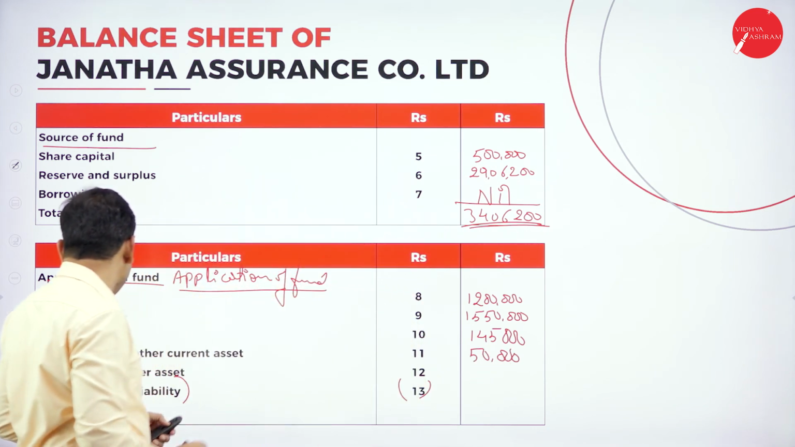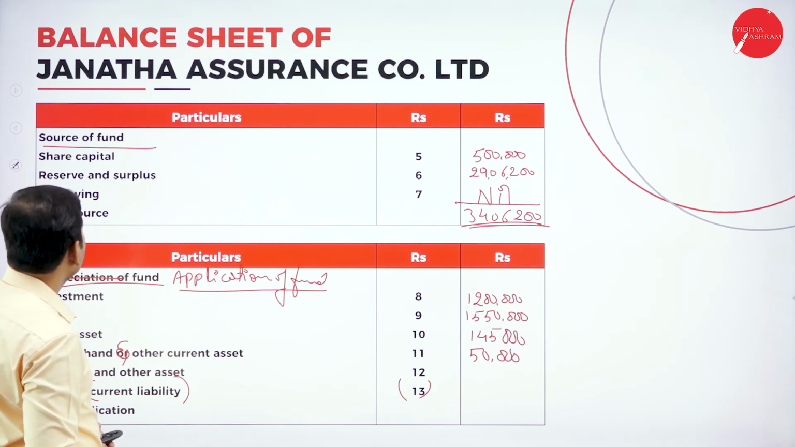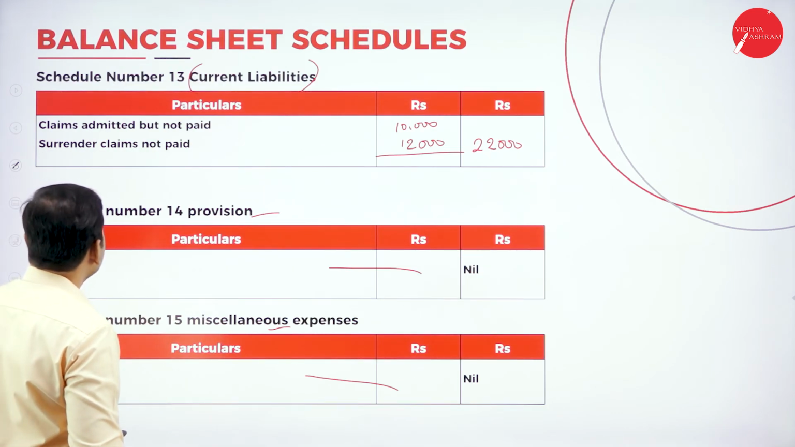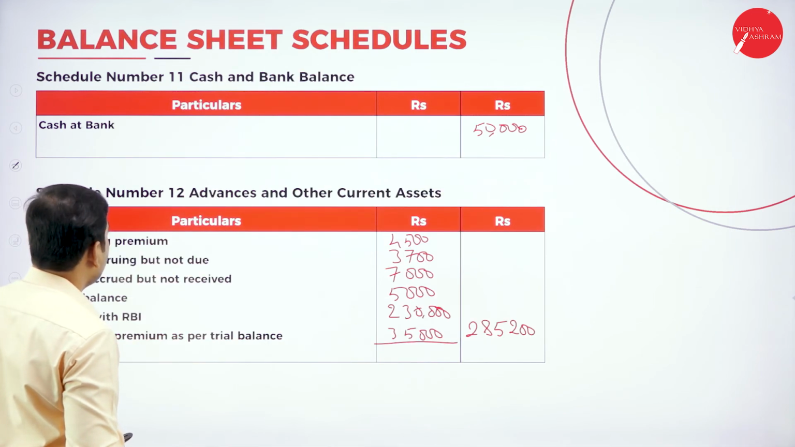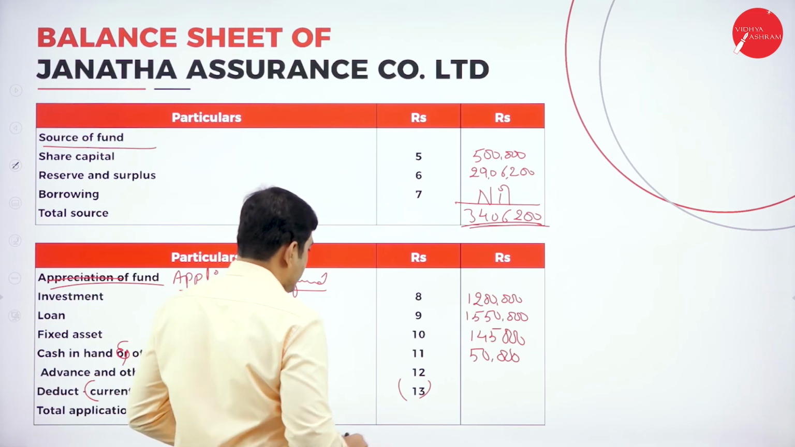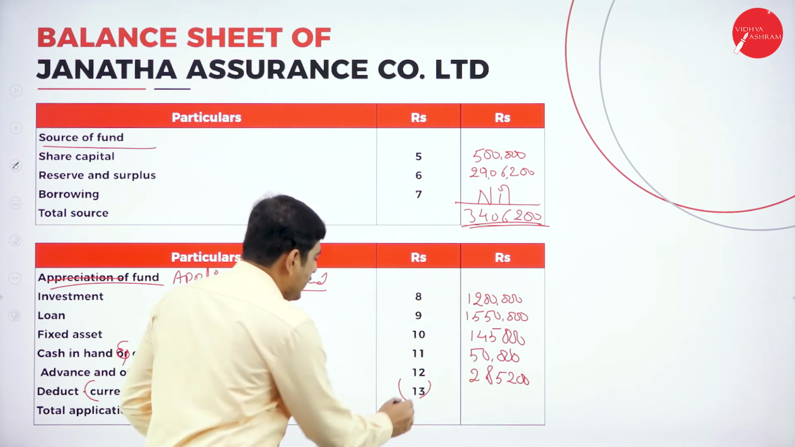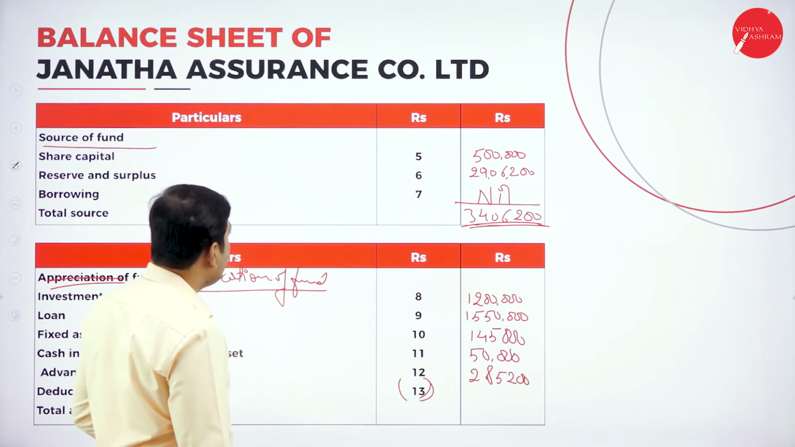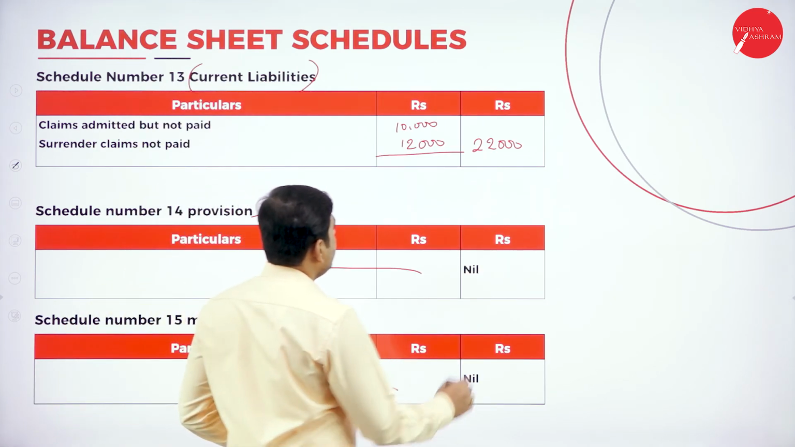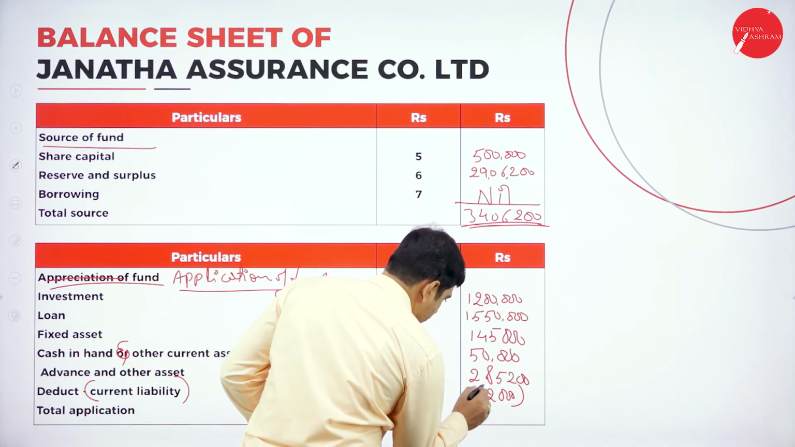Next one, advances and other current assets. So schedule number 12, current assets. Let's look at the current assets schedule number 12, advances and other current assets is 2,85,200. Now be careful, schedule number 13, we have to deduct the schedule number 13 amount, current liabilities. What are the current liabilities we are having here? So we have current liabilities of 22,000. Deduct this amount